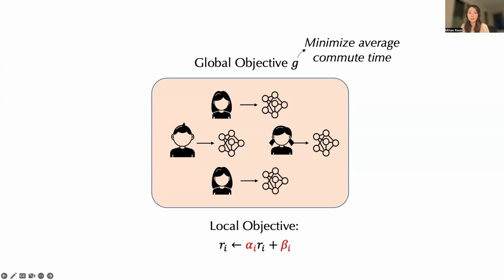So how are we going to do this? Each time we change the global objective, we're going to modify each agent's local objectives so that we get better performance on our global one. Here we are going to assume that we linearly modify agent objectives. The key here, though, is that we want to do this automatically, so no human supervision is needed in finding parameters alpha and beta. We also don't want to deviate too much from our local objectives. If your assistant ignored your objective in pursuit of a communal one every time, you'd probably not want to use that assistant anymore. So we want to modify each objective as little as possible.